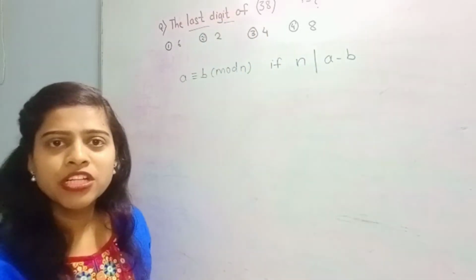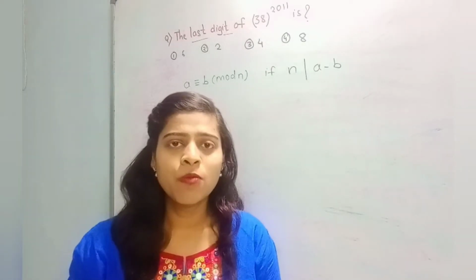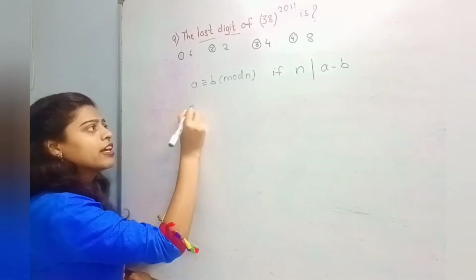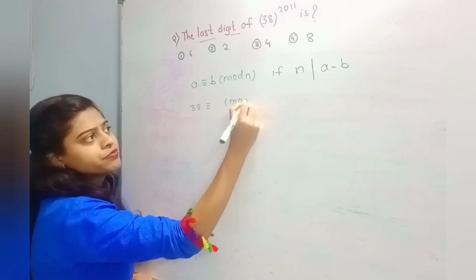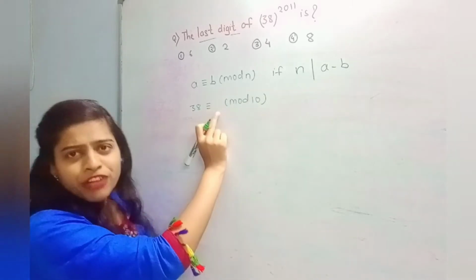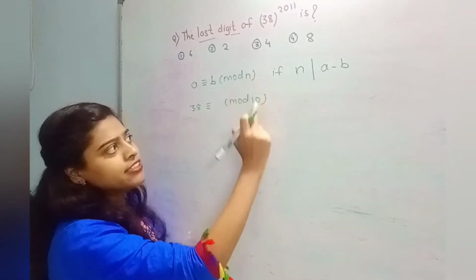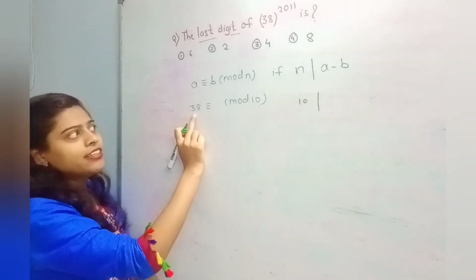Now in the question, we have only one condition, that is last digit, so we use modulo 10. We have 38 congruent to what modulo 10? We have to find this value. How to find this value? Here n is equal to 10, so 10 divides a minus b, where a is 38.